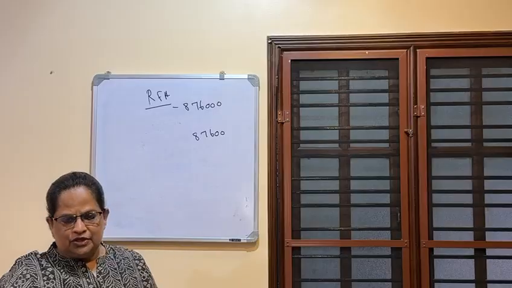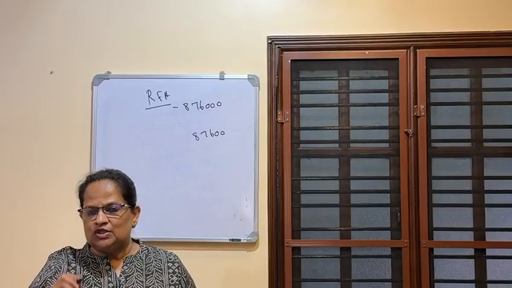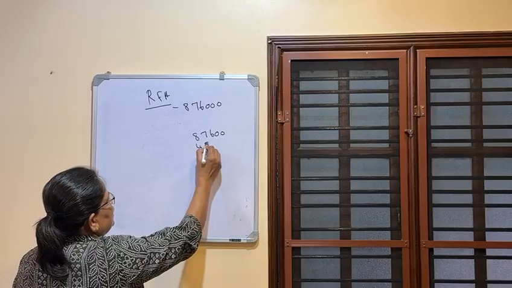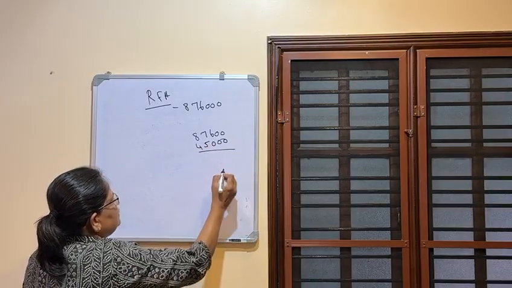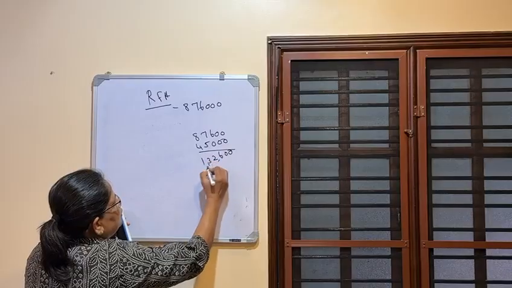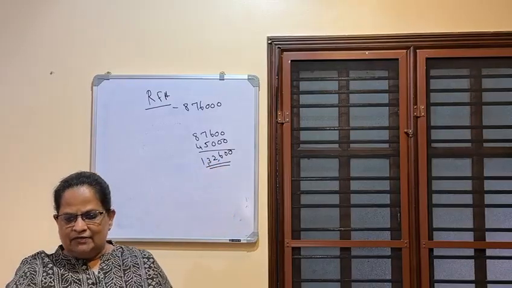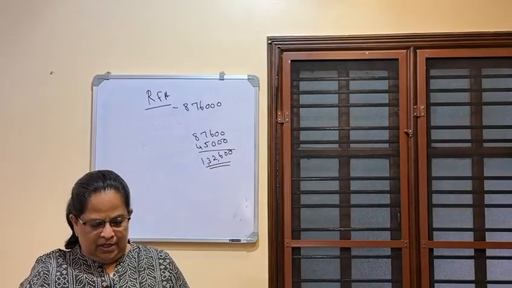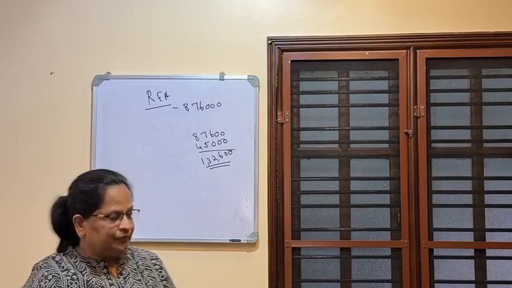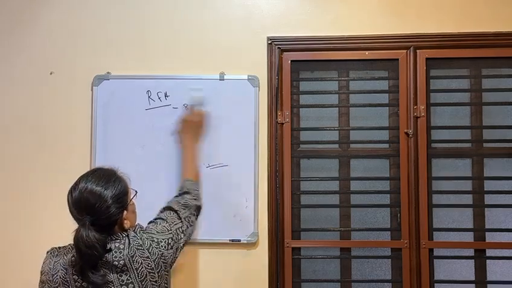87,600. Now we have to remember cost of furnishing the house is 4,50,000. 10% is taxable, so 45,000. So the taxable value is 1,32,600. This is the value of RFA. Now we have to do the computation of salary. So the RFA value we have to include in the statement.